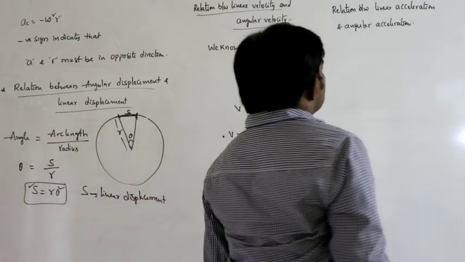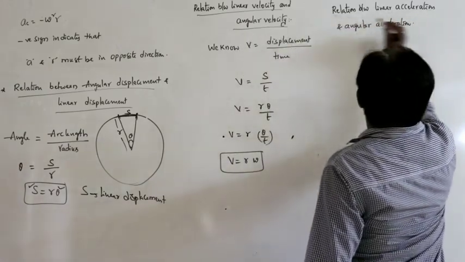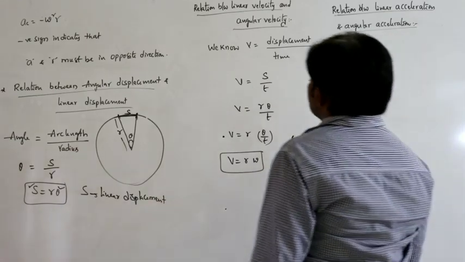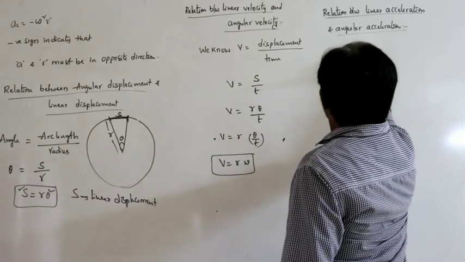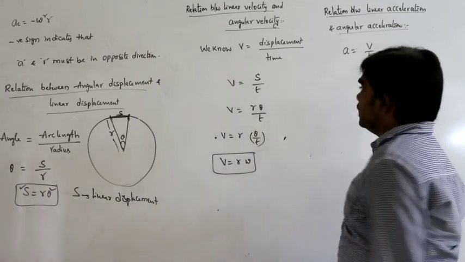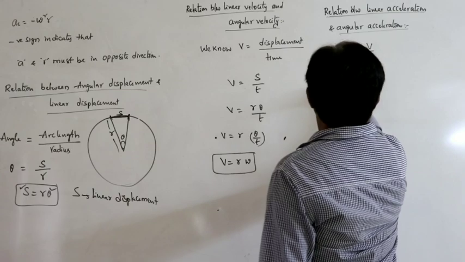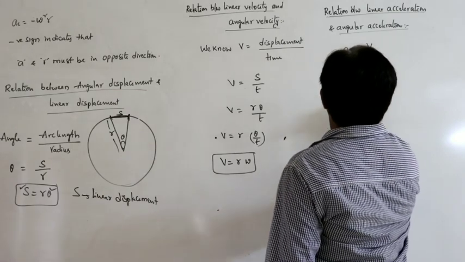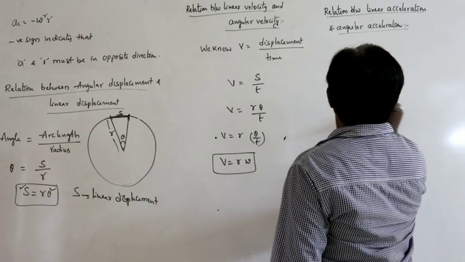Relation between linear acceleration and angular acceleration. We know acceleration can be written as change in velocity by time. Let us say initial velocity is 0. Acceleration can be written as velocity by time. What is the velocity here? R omega by t. So a is equal to R into omega by t.